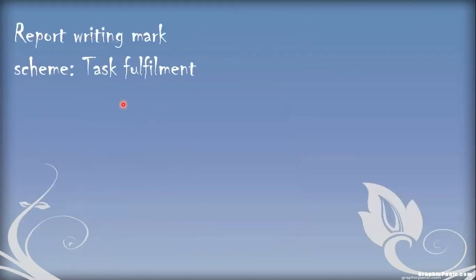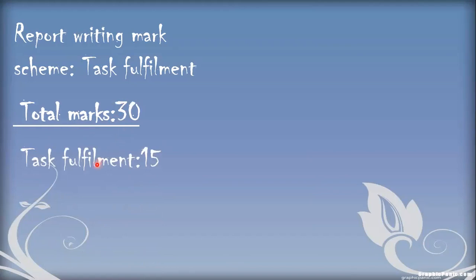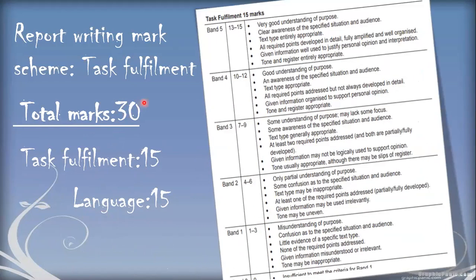As we know, there is always a mark scheme from the Cambridge side. We know that this part of the paper has 30 marks, but these 30 marks are divided into 15 marks for task fulfillment and 15 marks for language. Task fulfillment means whatever I have just underlined in front of you, how well you presented that in your report, and what is the standard of your language. So your language has to be really up to the mark. Now, Cambridge presents a mark scheme separately for task fulfillment.